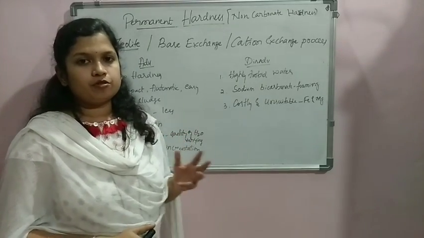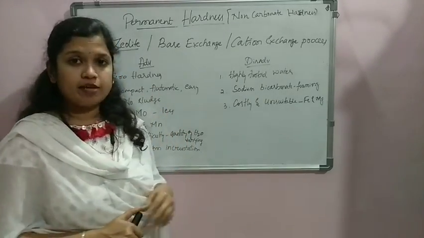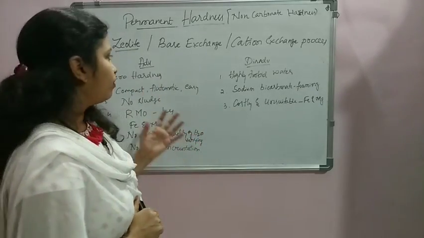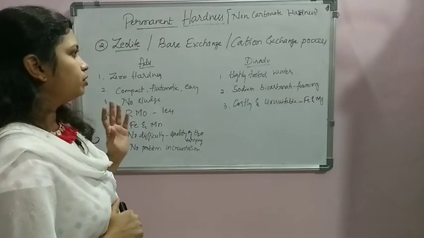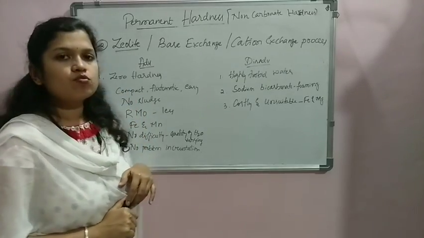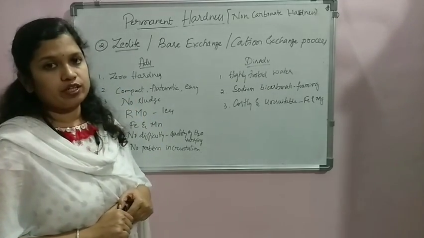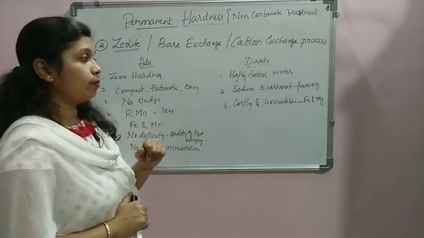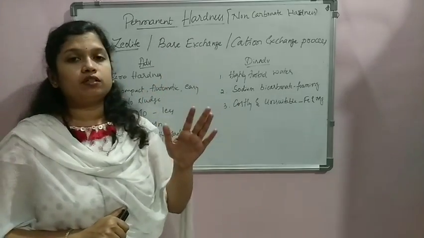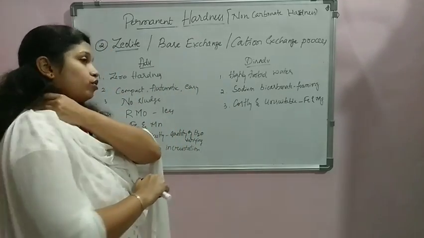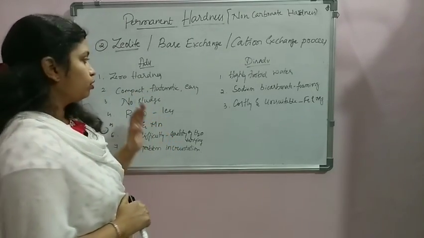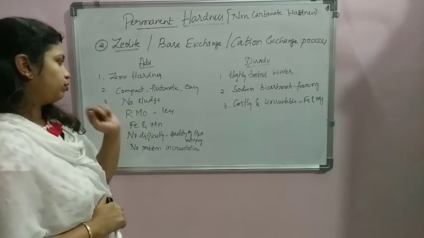After learning how the zeolite process takes place in a closed vessel, next let us understand its advantages and disadvantages. When we take up the advantages, the best product we can get here is zero hardness water, which is best suited for industrial use but not for drinking purposes. That can be said under the disadvantage, that whenever we want the water for drinking, zero hardness water is not at all suitable. So it will be of best use only in the industries.